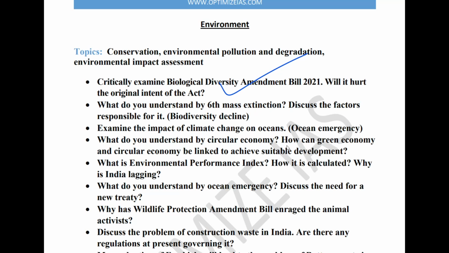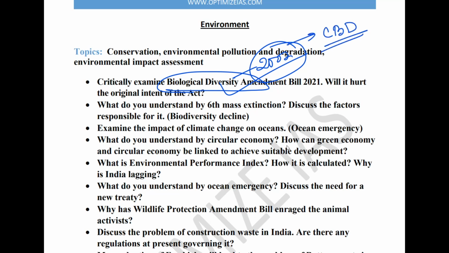Guys, you all know that the Biodiversity Act was brought in the early 2000s, I think 2002, basically to implement the CBD, Convention on Biological Diversity, 1992. Guys, in this context, this amendment is very important this year. I personally believe that this is the most important topic for this year.